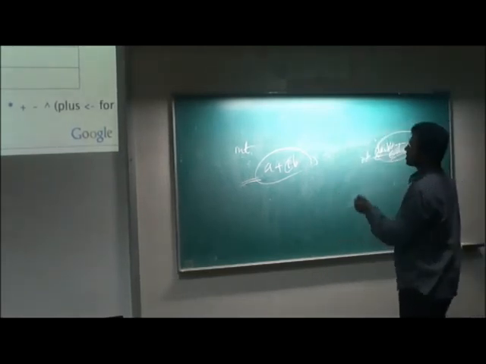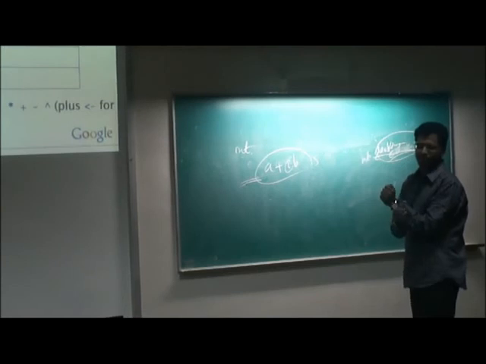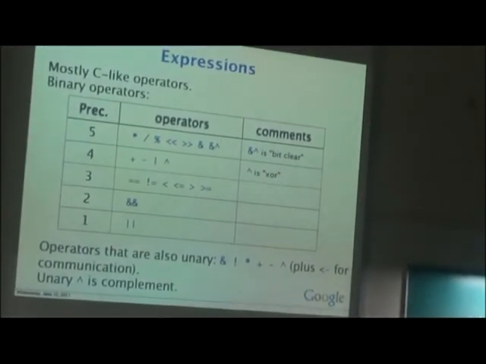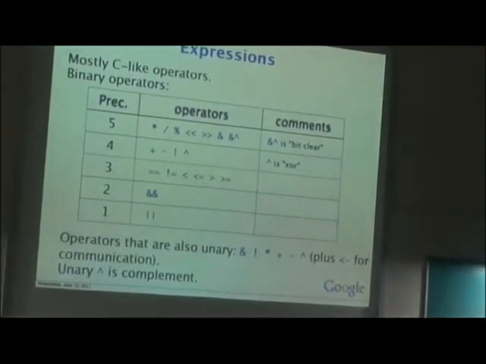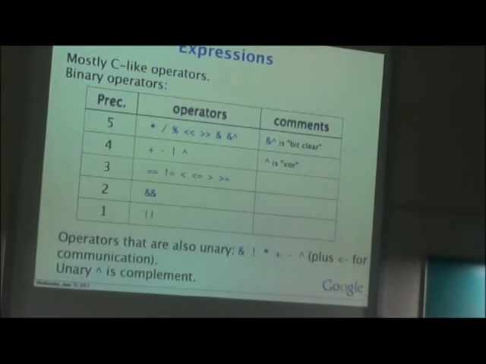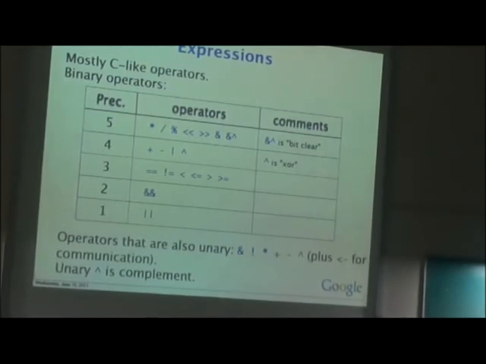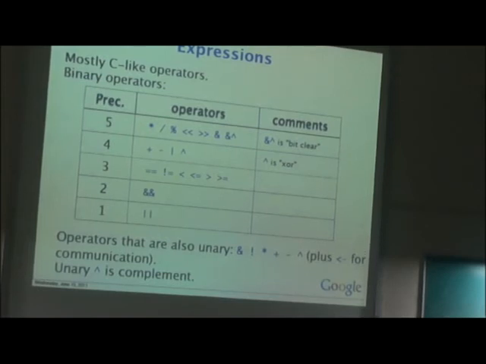And in expressions, this is the operator precedence. The or operator has precedence 1, and has 2, and those operators have 3, 4, 5. And there is and followed by cap, that is bit clear. For example, you can provide a variable followed by and-cap, and specify a number for the bits you want to clear.